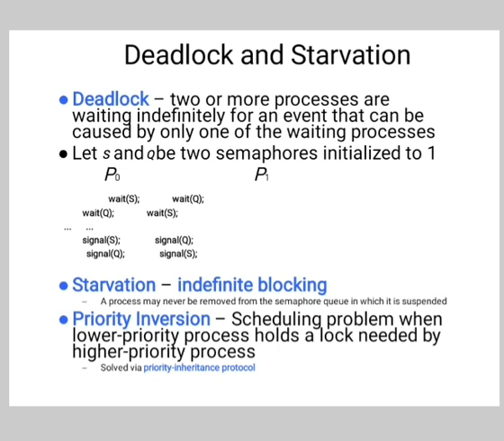So in general, there are four strategies that are used for dealing with deadlock. First, just ignore the problem altogether. Second, detection and recovery. Third, dynamic avoidance by careful resource allocation. And fourth, prevention by negating one of the four necessary conditions.